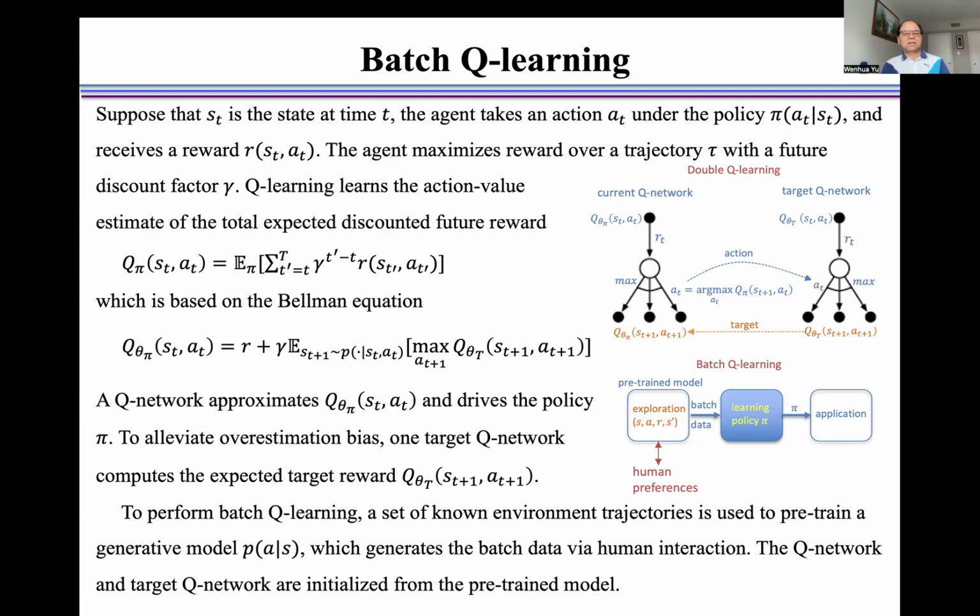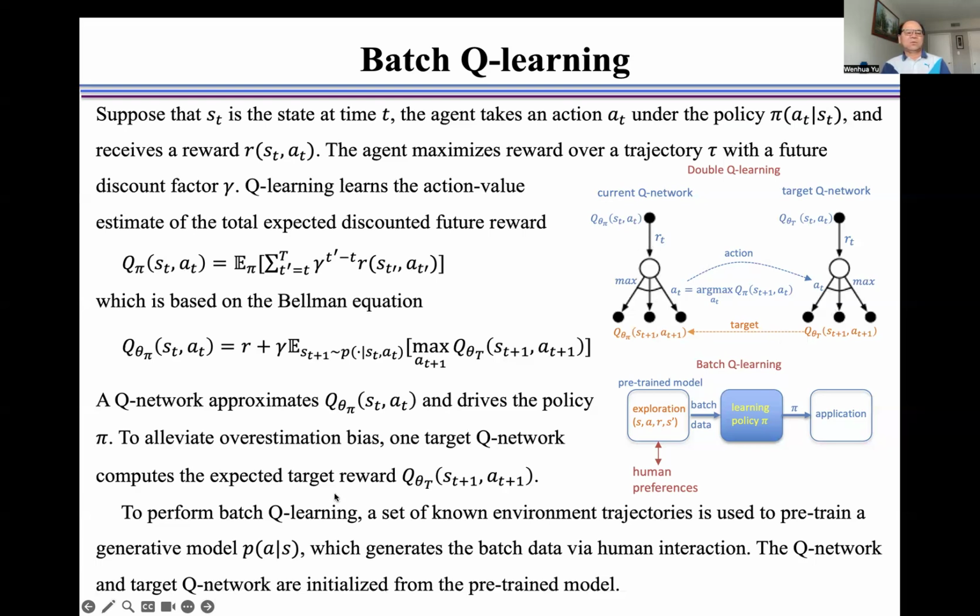To alleviate overestimate bias, one target Q network computes the expected target reward Q theta T, as shown here, this current network, this target network. The target network uses the action from the current Q network to calculate the Q that is used as the target in the current